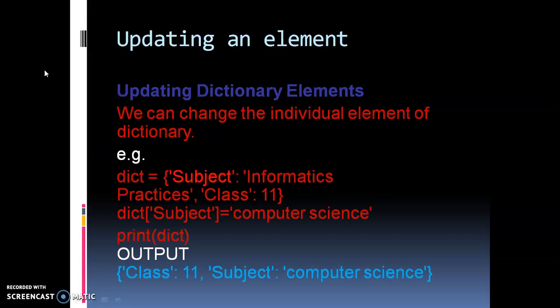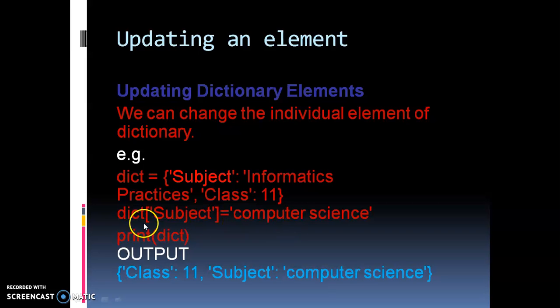Right? Now the next thing is updating an element. Friends, this is very important, because I have seen many times that updating takes a lot of time. Suppose I have given student as Tushar and class as 12. Now you want to change the name of the student or update the class. You can update it using this method. You have to write dict, meaning the name of the dictionary, and in brackets you write the key is equal to the value. The value will be updated there. So let us perform it.